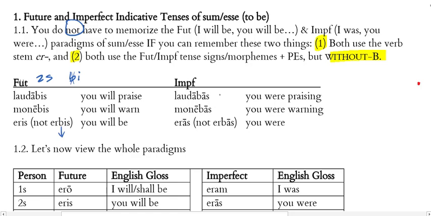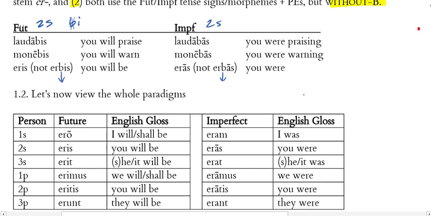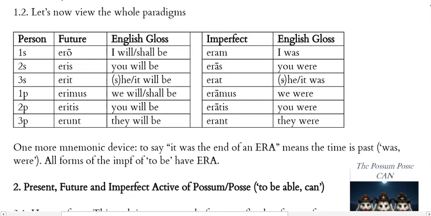Okay, now with laudo in the imperfect, I have laudabas, you were praising, monebas, you were warning, again using second singular forms here. But for sum, it's not erbas, right? I am using er for my stem, but not the ba. The ba is not to be here. So instead of erbas, I get eras, you were. All right. So let's look at the whole paradigm now. And again, I don't require you to memorize this if you can remember those two things.